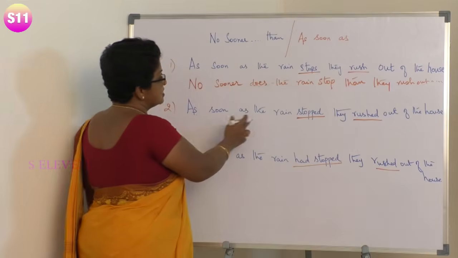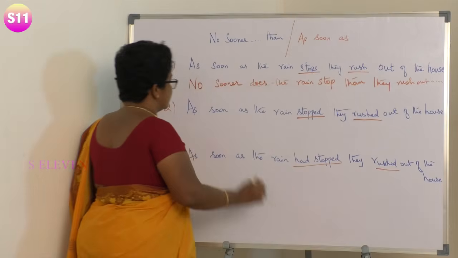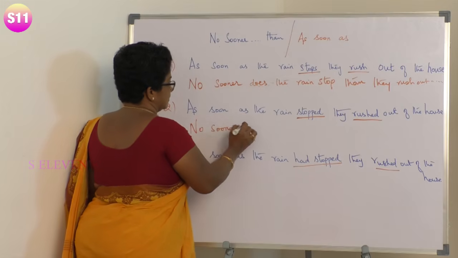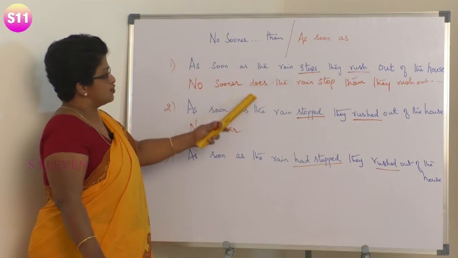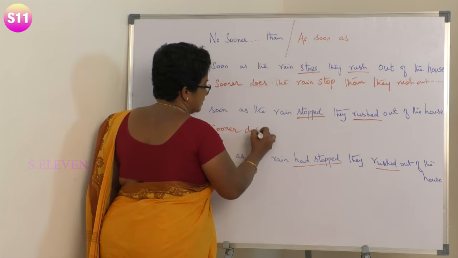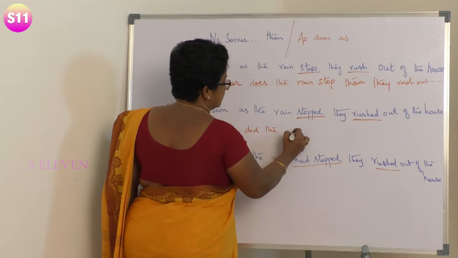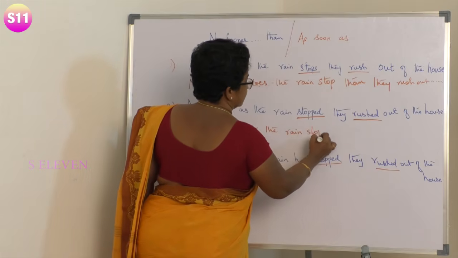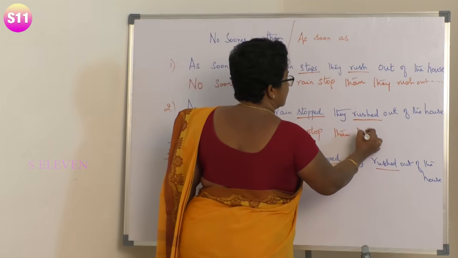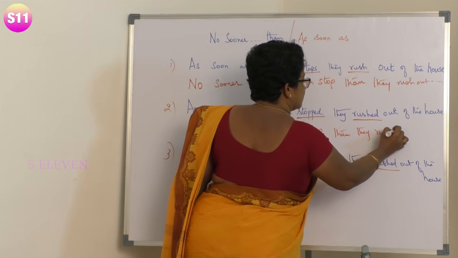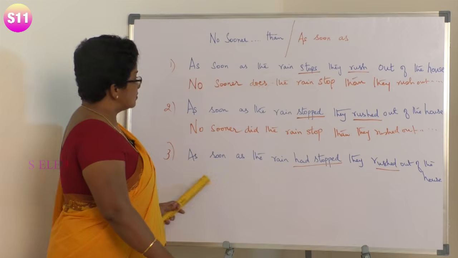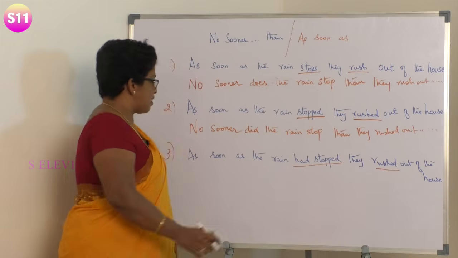Whereas here, as soon as the rain stopped, they rushed out of the house. Here, no sooner. Any idea what you will be using instead of "does"? It's "did". No sooner did the rain stop than they rushed out of the house. Same thing.